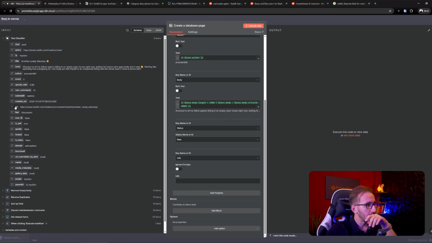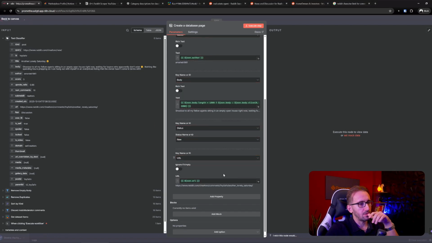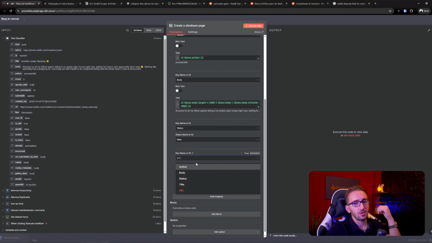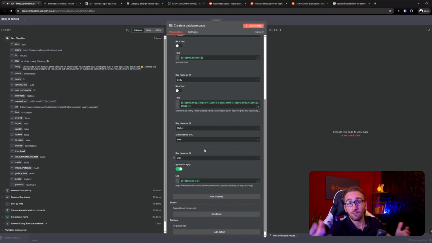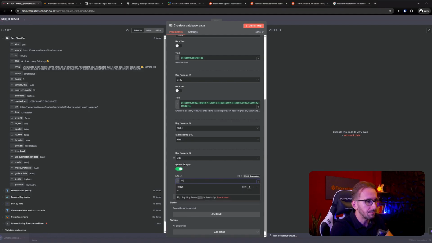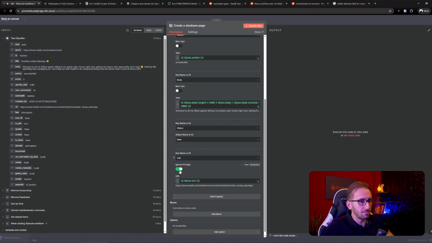Okay, that will work. And finally, we will get the URL. And we're gonna ignore if it is empty. The reason that we're gonna do that is that a lot of APIs, if they have a field like URL, email, phone, any field that requires some sort of input validation, if we send an empty string, it's gonna throw an error. So it's best to just click ignore if empty, and that way we save ourselves the trouble of validating the data ourselves. And then we're gonna click execute and see if everything is added to Notion correctly.